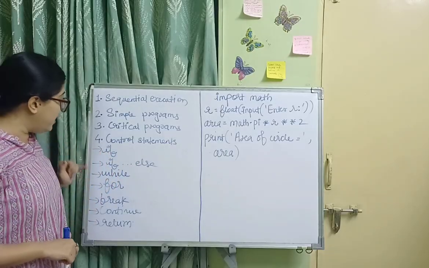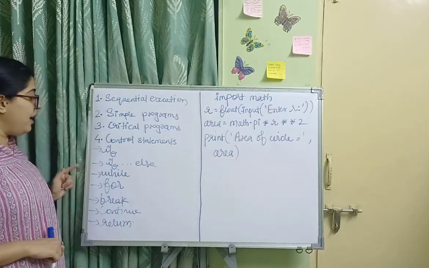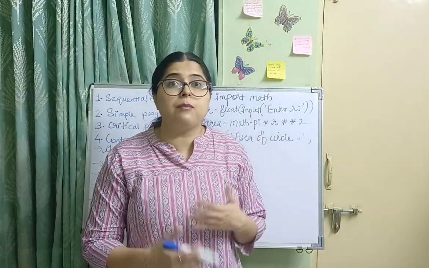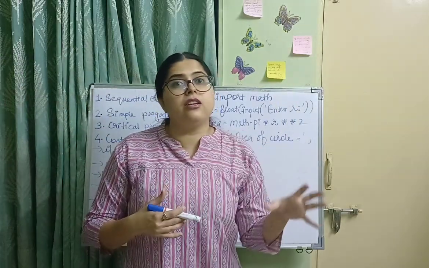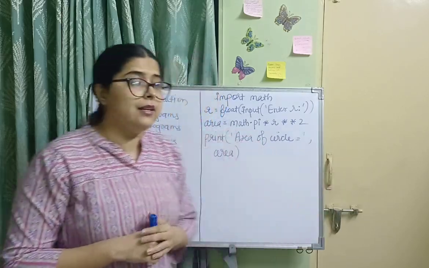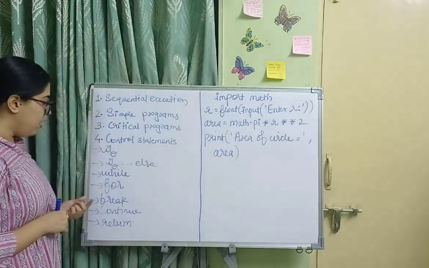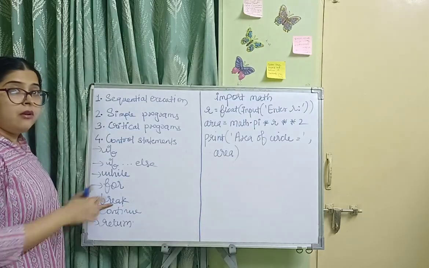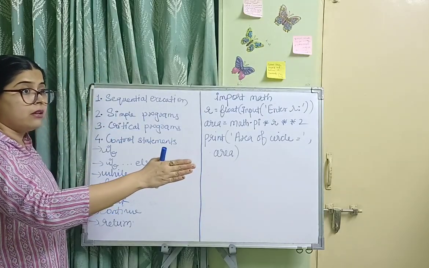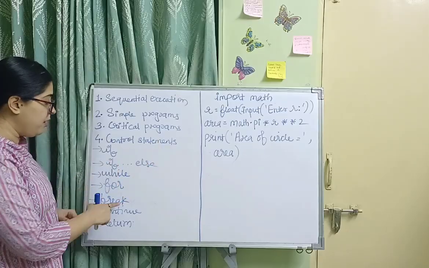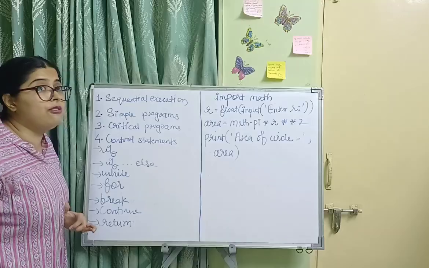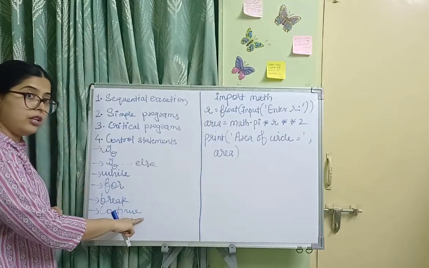Now while and for. These are the loops, looping statements. We use these statements to execute a set of statements in the program again and again and again. Okay, clear? So the break statement: when the looping statement is going on and we want to break it in between, we use a break statement. And if we want to continue the flow of execution, we use the continue statement.